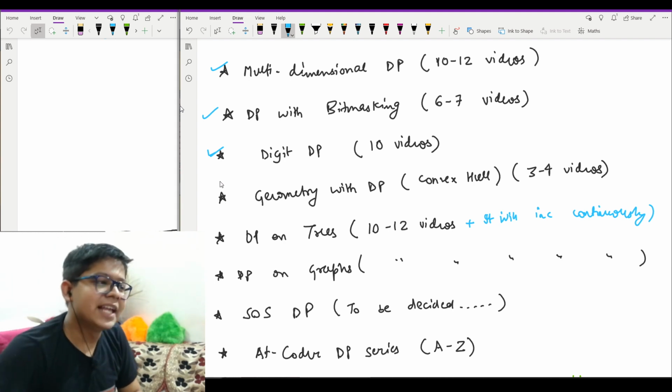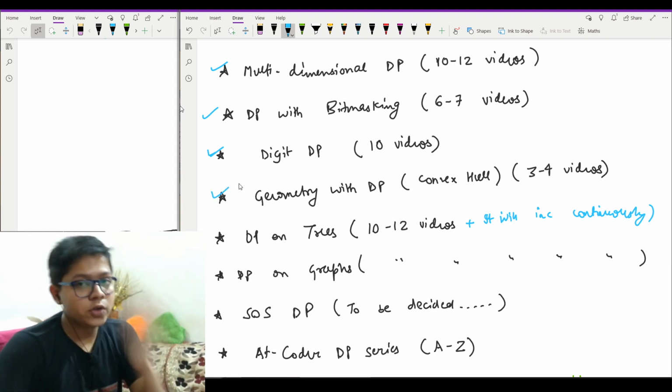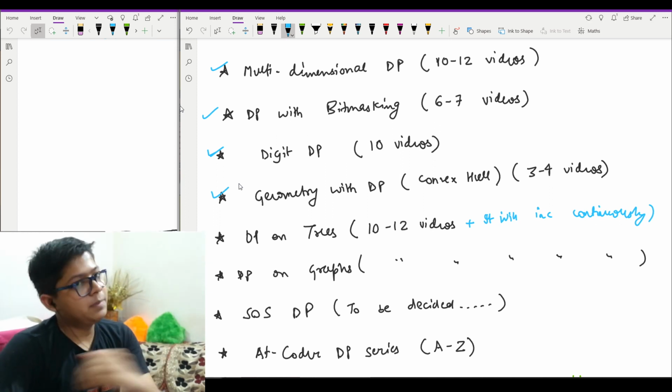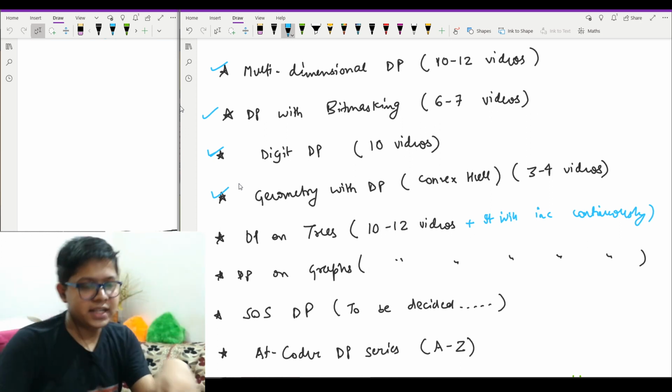So it will help you there. In ACM ICPC, you should be pretty sure that a geometry problem will be asked, and geometry with DP we will study here.